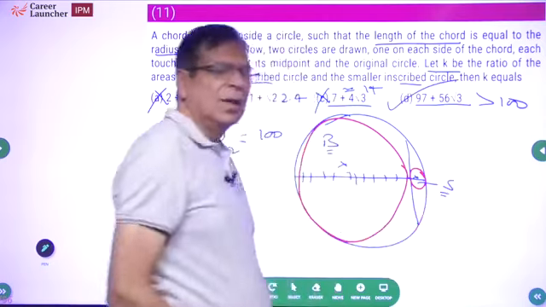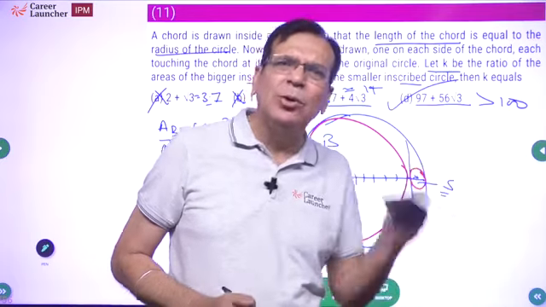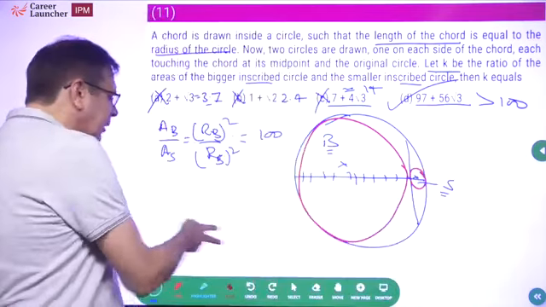This will be the answer. Why waste time on geometry? Who has the time? You have your rough sheet, right? Please use your rough sheet. This is the reason why you are given a rough sheet in the examination.